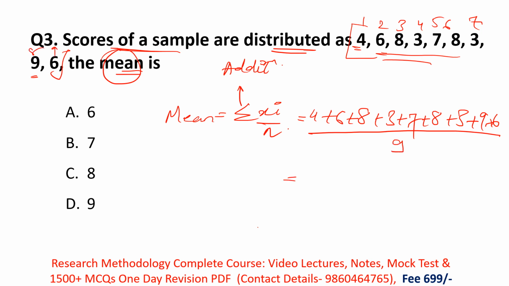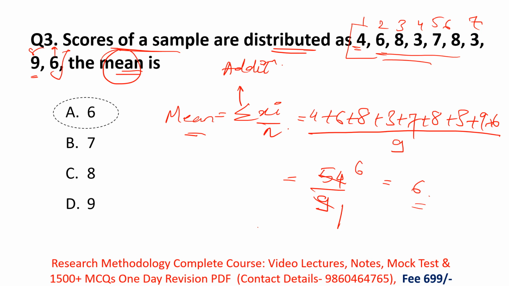Okay, add all these terms and you will get 54 divided by 9. Okay, so 9 sixes are 54. So what will we get? 6 as a mean. Okay, so here the mean value is 6. Okay, it means the average score of the sample is 6. That's why your correct option is option A, 6.